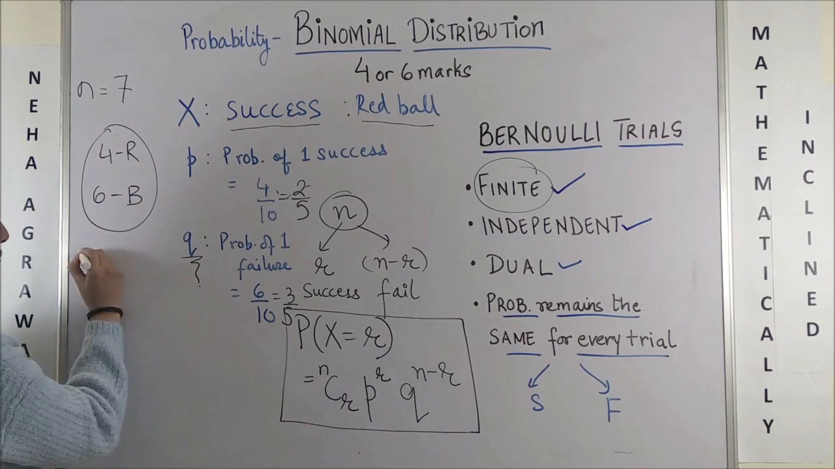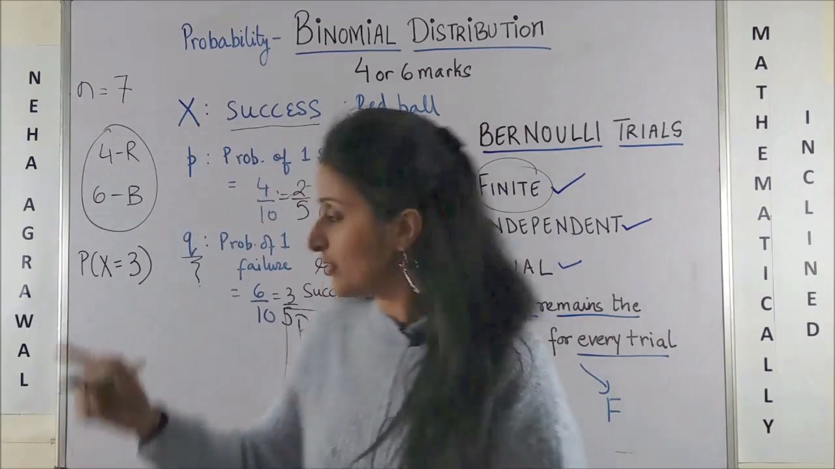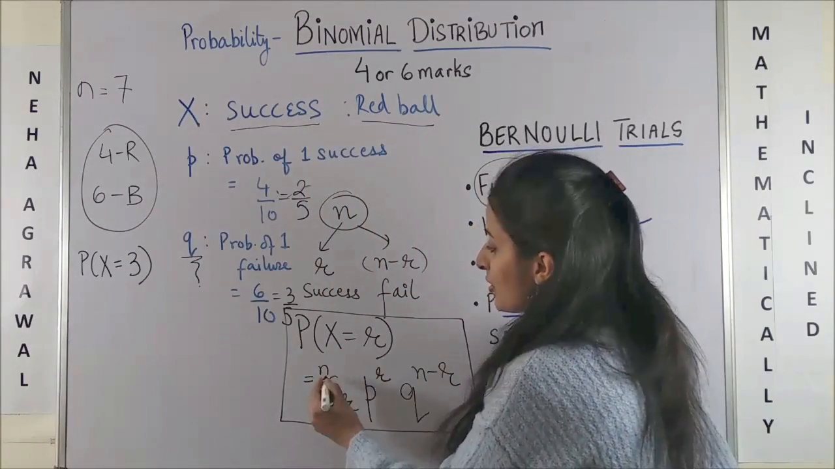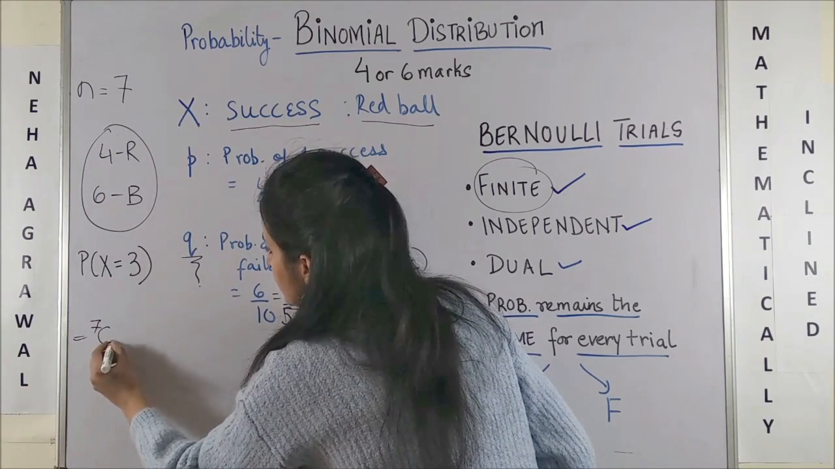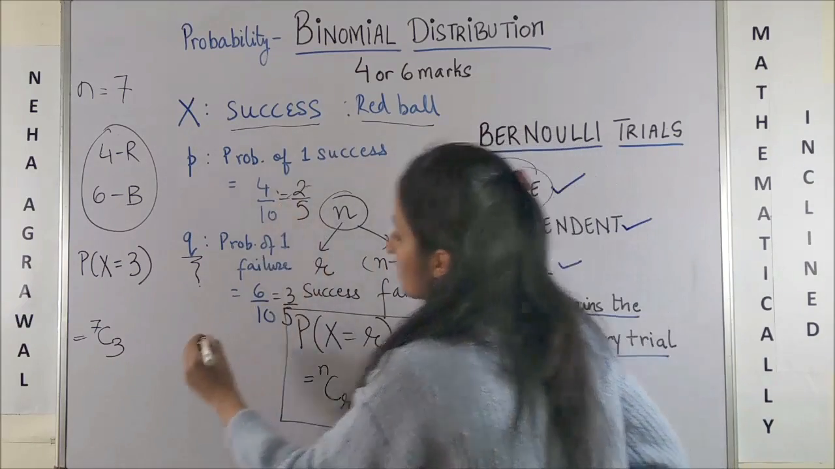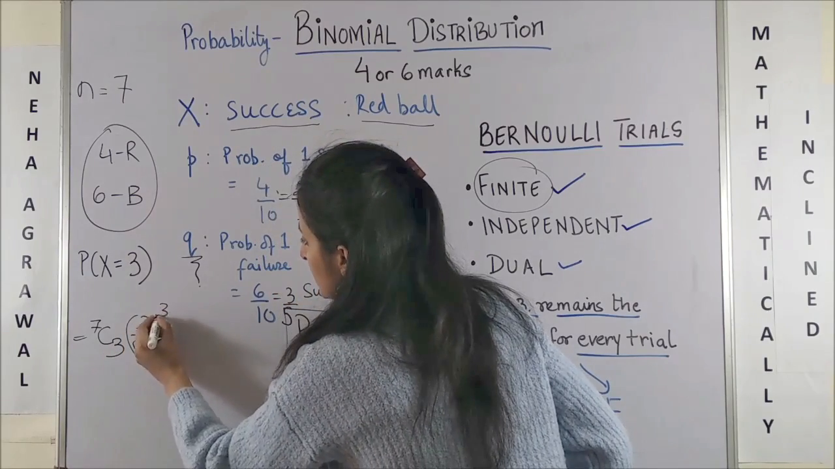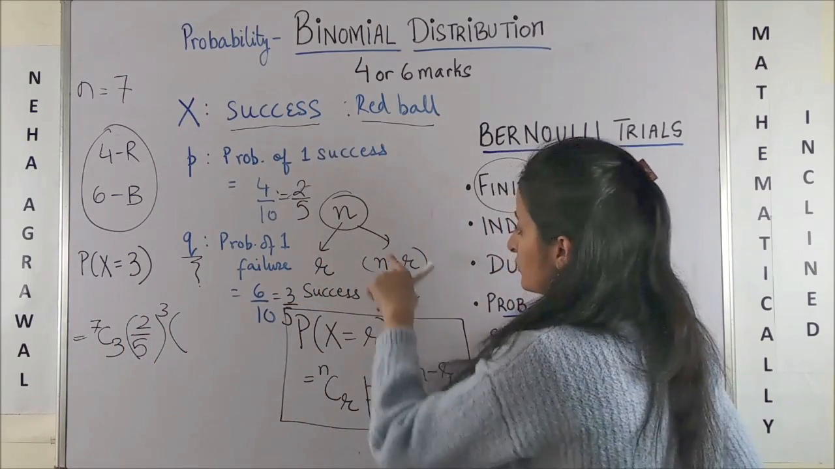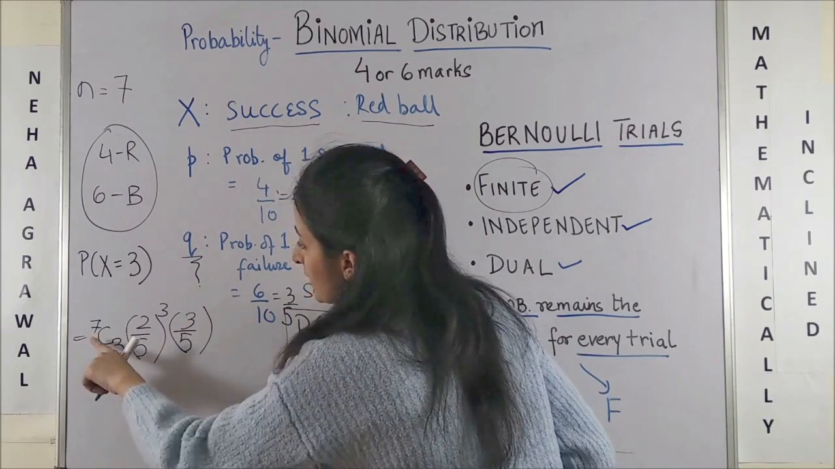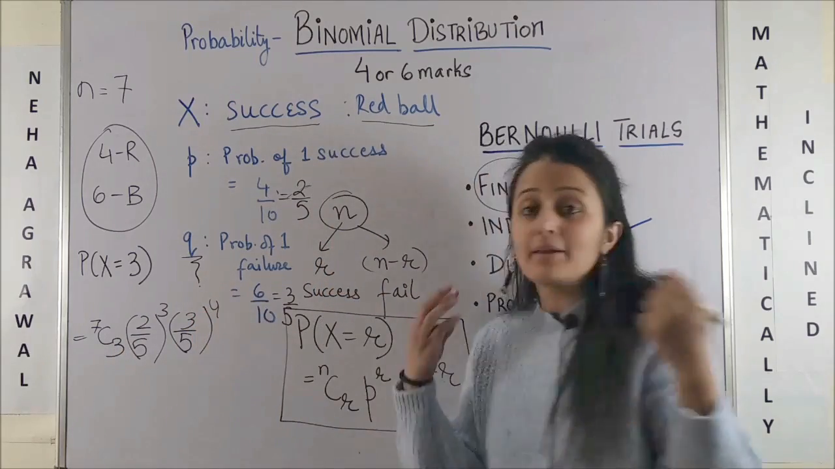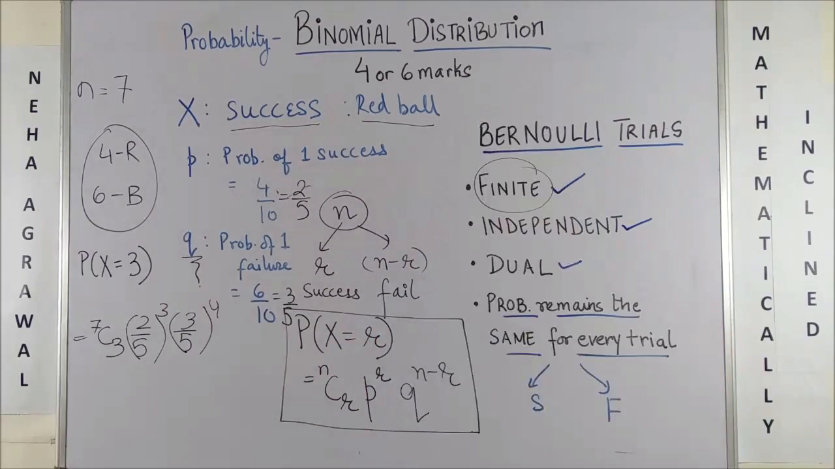Okay, so if I want to know the probability of getting 3 red balls, so x is equal to 3. Simple, boss. In place of n, you have the number of trials which is 7, C 3, P is 2 by 5 raised to power R which is 3, upon Q which in this case is 3 by 5 raised to power n minus R which is 4, and bingo, that's the required answer. It is as simple as that.